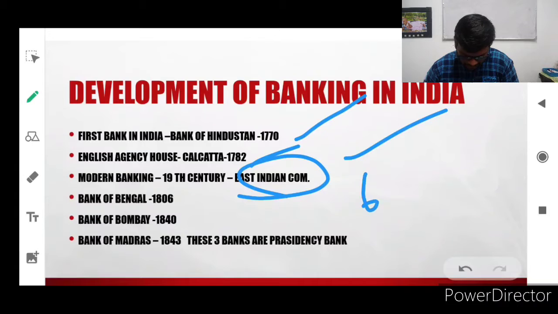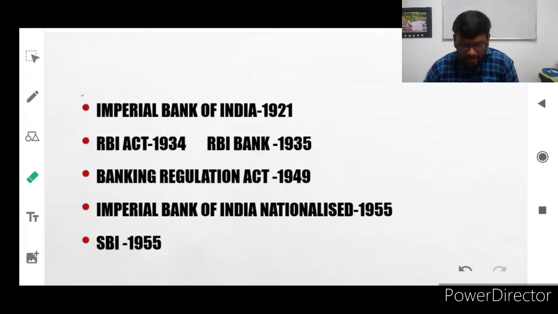So 6 hours 40 minutes 43 seconds is a shortcut for Bank of Bengal, Bank of Bombay, and Bank of Madras: 6 hours means 1806 Bank of Bengal, 1840 Bank of Bombay, and Bank of Madras is 1843. Collectively these 3 banks are the presidential banks in India.